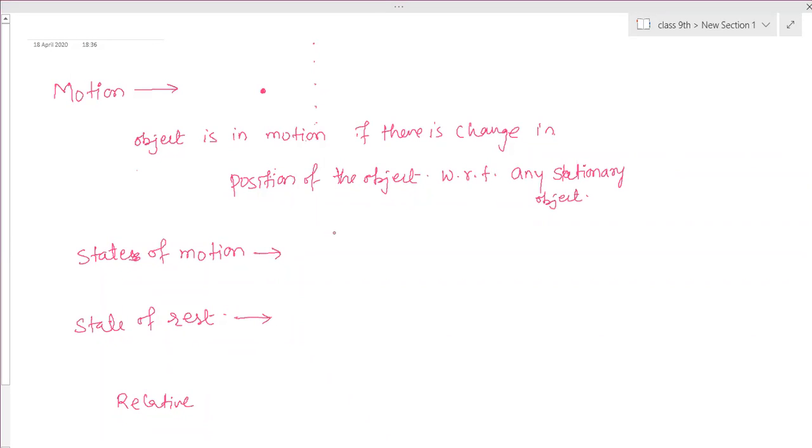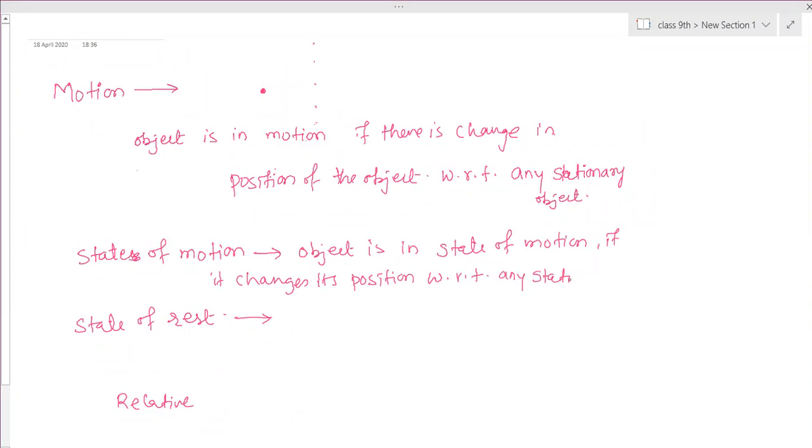So an object is in state of motion if it changes its position with respect to (WRT) any stationary object.